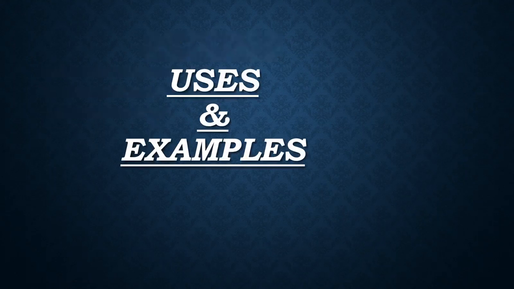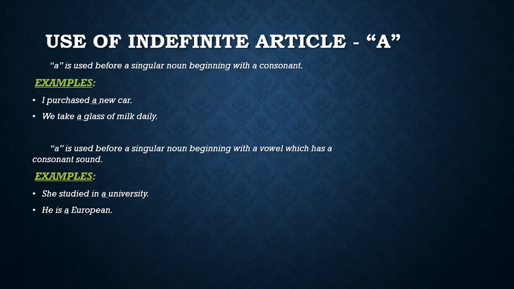Now I want to share the uses and examples of different kinds of articles here. First of all, I want to show you the use of indefinite article, that is a. A is used before a singular noun beginning with a consonant. I hope you understand the letters which are consonants and which are the vowels.